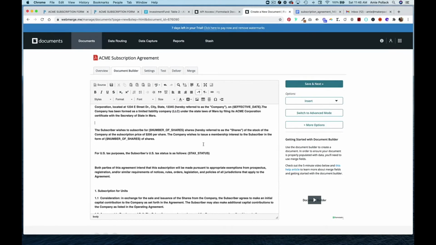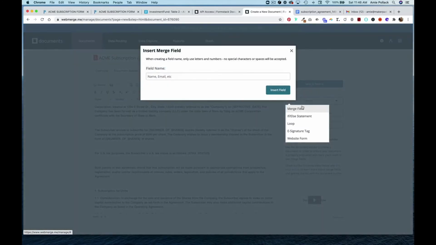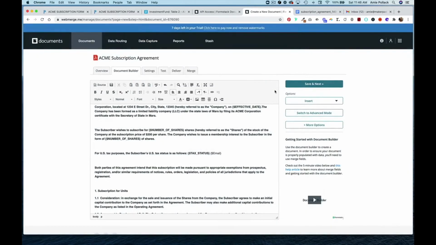And if you didn't have the mail merge fields already, one thing you can do is go over to the right hand and click on Insert and select Merge Field. And here you would put in the name of your field, click Insert Field, and it will make it into a merge field that's compatible with Formstack. One thing to keep in mind though is that it does need to match exactly your Airtable column.